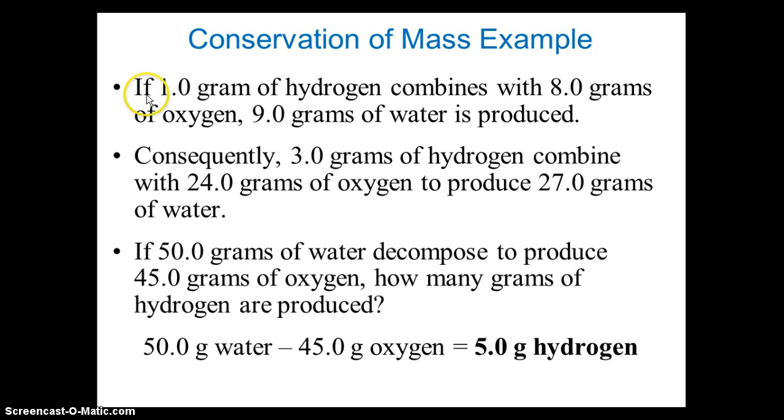For example, if 1 gram of hydrogen combines with 8 grams of oxygen, then 9 grams of water is produced. That means mass is neither created nor destroyed. 1 gram plus 8 grams is 9 grams, and 9 grams of water is produced, which is equivalent. Consequently, 3 grams of hydrogen combines with 24 grams of oxygen to produce 27 grams of water. You can see 24 plus 3, which is 27 grams, reacted and produced 27 grams, which is equivalent, which also follows the law of conservation of mass.